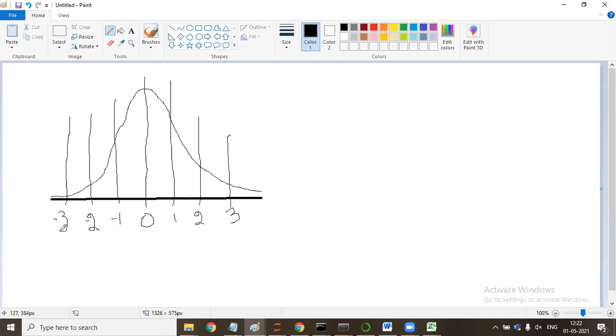So this is an ideal distribution. That is a standard normal distribution, like the standard normal 10-year boy picture that we have made.